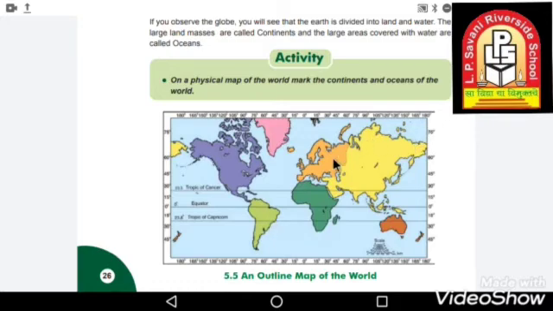Here the orange part is Europe, E-U-R-O-P-E. Then over here the yellow color part is Asia, A-S-I-A.